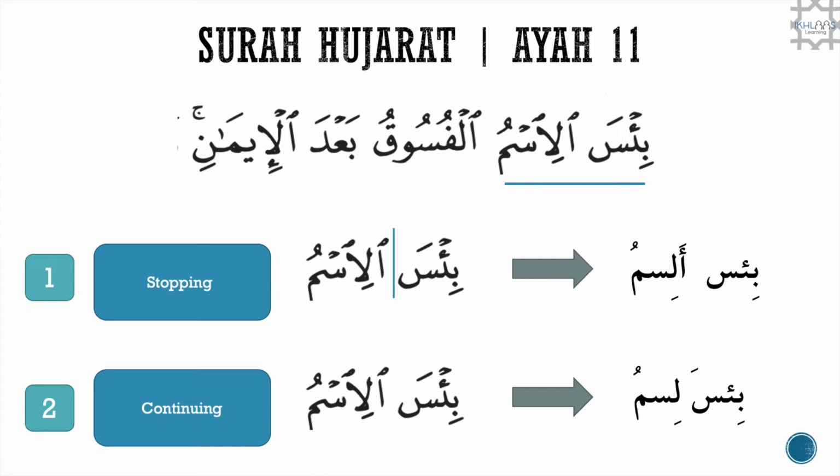In Surah Al-Hujurat, ayah number 11, we are going to be looking at this word here which says bi'sa al-ismu. So there are two ways of reciting this. If we stop at the word bi'sa for any reason, then we would continue with the next word with a hamza and say al-ismu. So you would say bi'sa, al-ismu. However, if we were to continue with reciting the words together, then we would say bi'sa l-ismu.